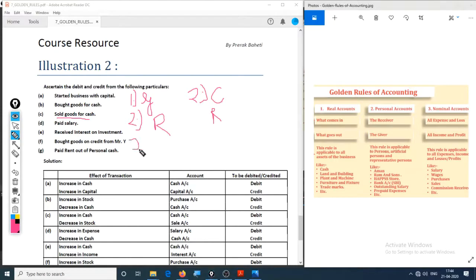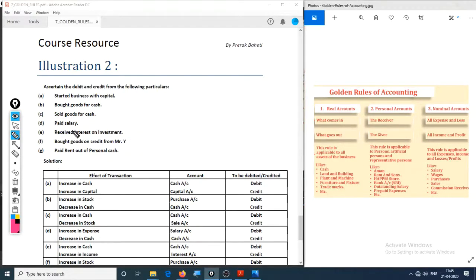Apply the golden rule. The golden rule says debit what comes in. Hence, for real account, debit what comes in. So, what is coming in? Cash is coming in right here. Hence, this should be debited. And what is going out? Our goods are going out. Hence, this should be credited.